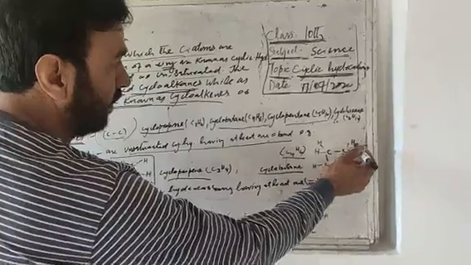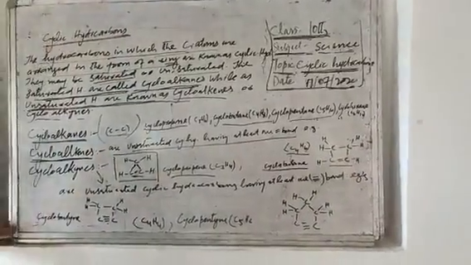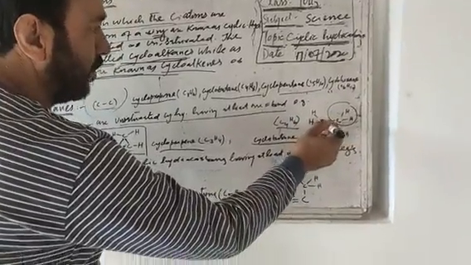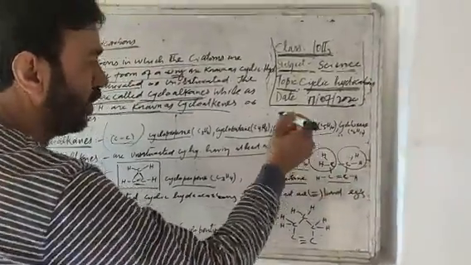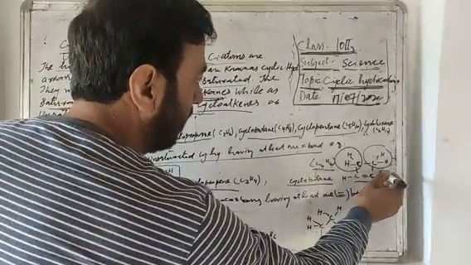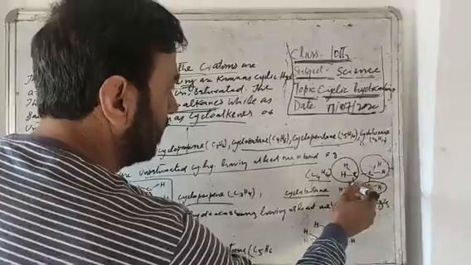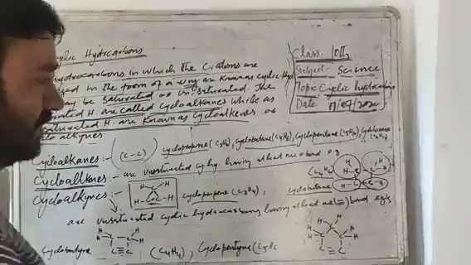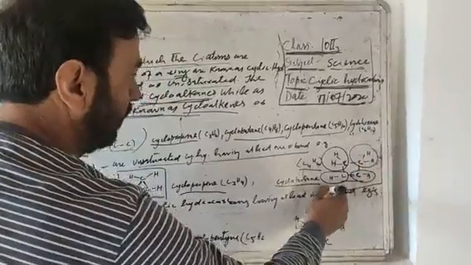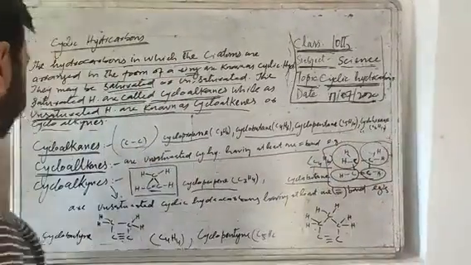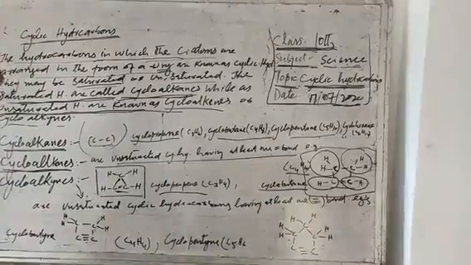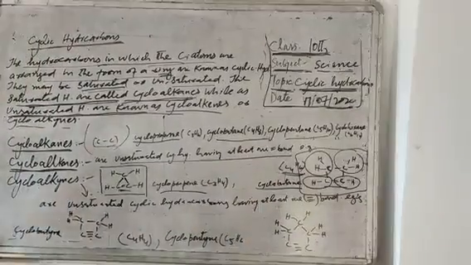Two carbon atoms are linked with two hydrogen atoms like this by single bonds. This carbon atom is linked with two hydrogen atoms by single bonds, while two carbon atoms are linked with one hydrogen atom each by single bonds. And this is the structural formula of the cycloalkene, that is cyclobutene C4H6.